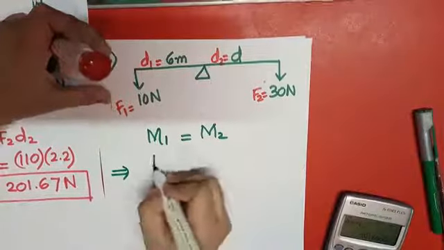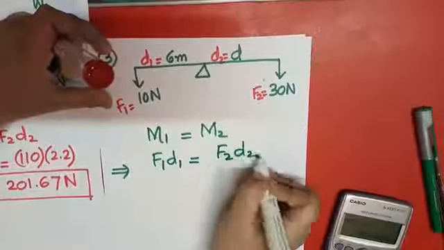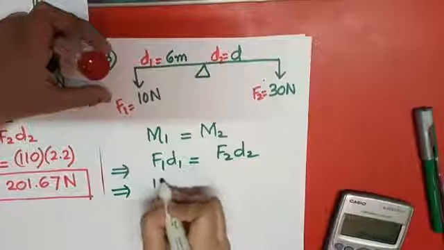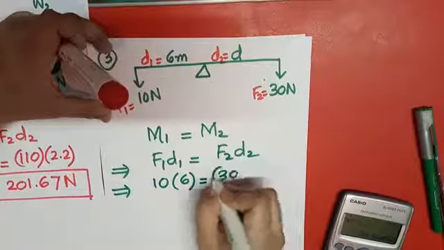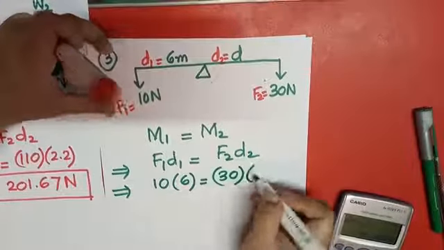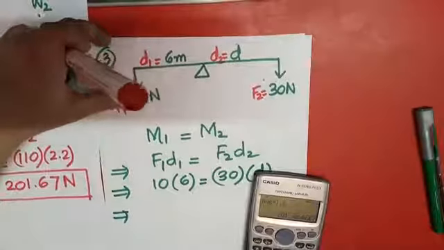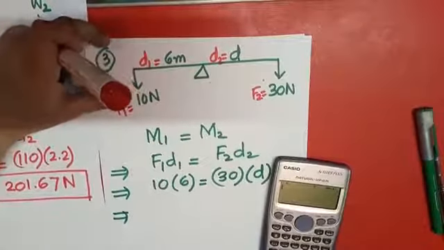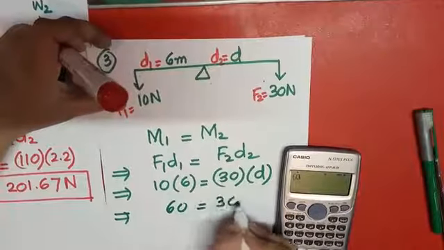So what will happen, F1 D1 is equals to F2 D2. So F1 is 10 Newton, D1 is 6 meter, equals to 30 into, I can write D here. So what it will be, 10 into 6, 60. So I can write 60 here equals to 30D.